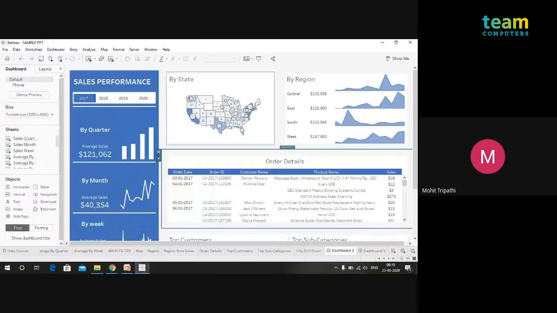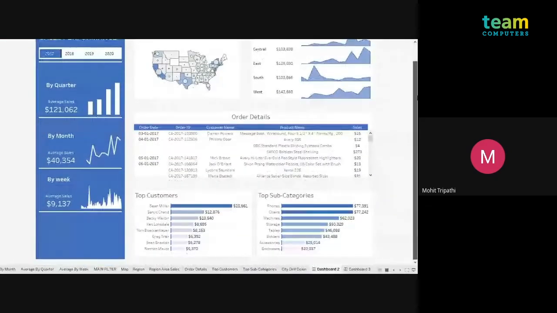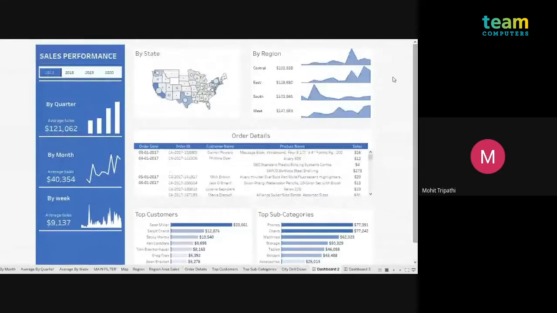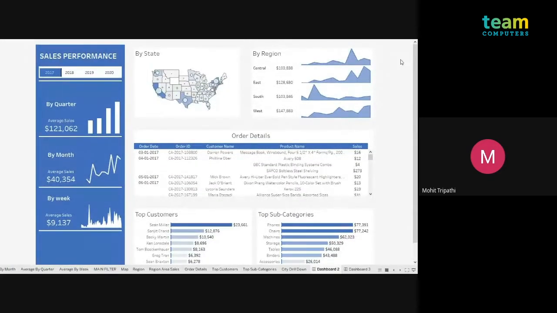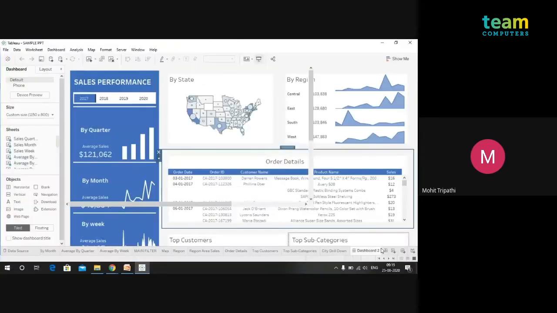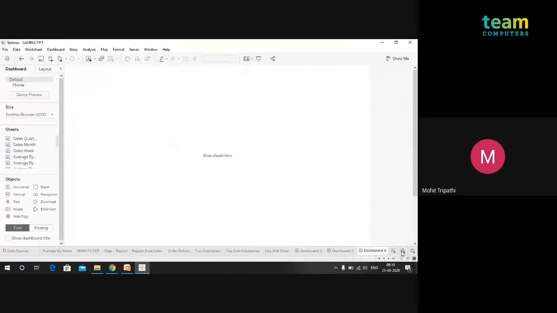Now, I will first show you what we are going to create. This is a design by Charles Green, the modern UI dashboard, and we are going to be creating the dashboard again. It has the quarterly, monthly, and weekly sales, and I'll show you the interactivity once we go there. First of all, there are three options here: creating a sheet, creating a dashboard, and creating a story. When you click on a new dashboard, you will have a blank pane over here.